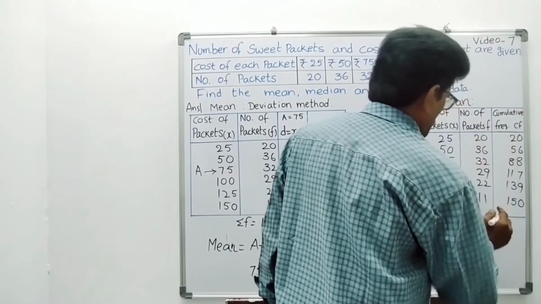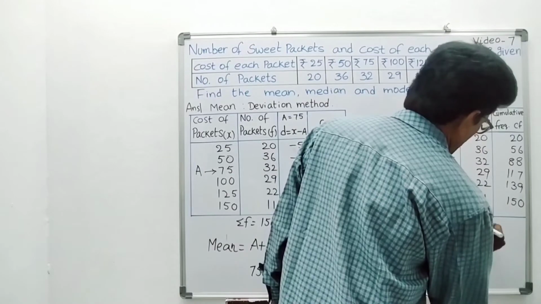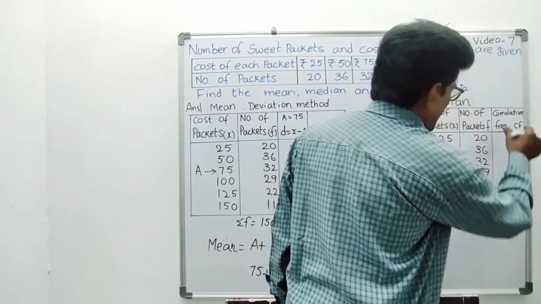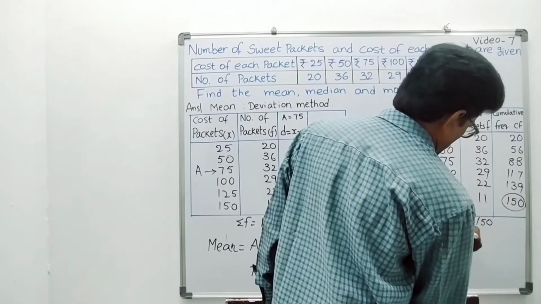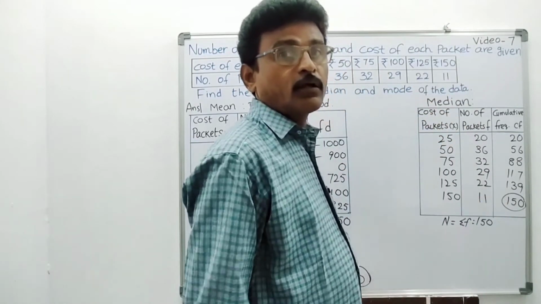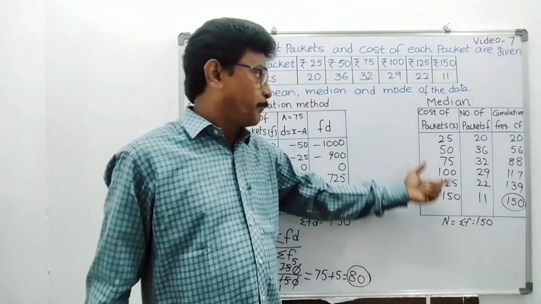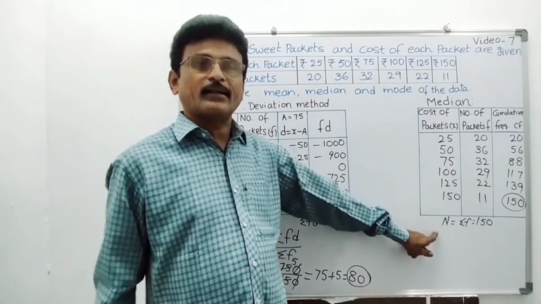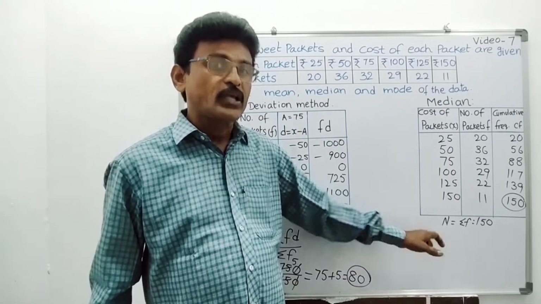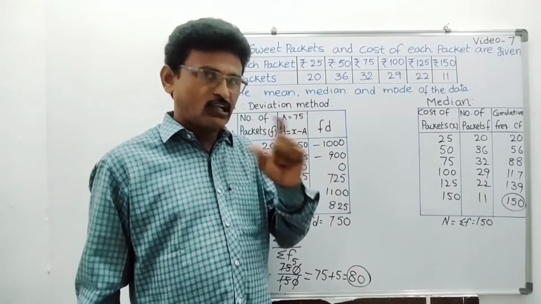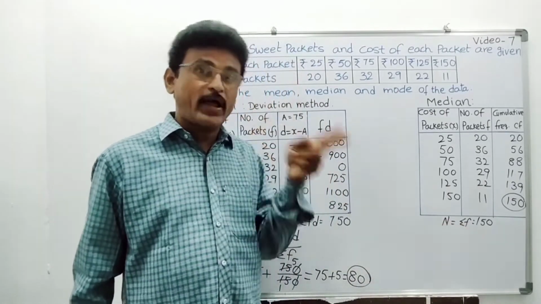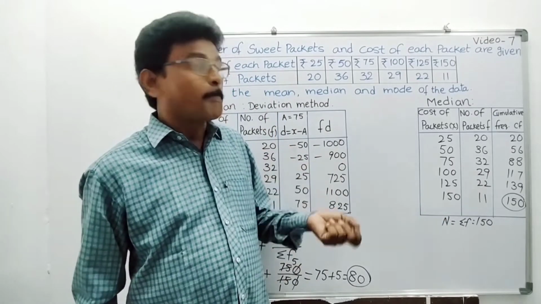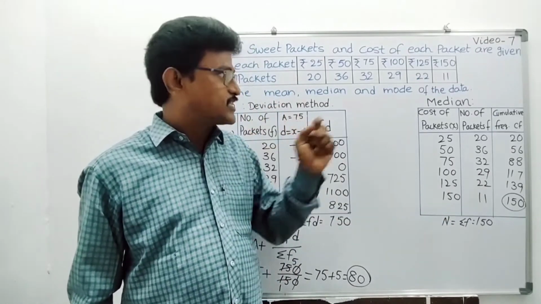You know already sigma F. What is sigma F in this? 150. Is it? Here also same value you will get. Sigma F is nothing but N, total number of frequency. Now students, to find the median, you have to check total number of frequency. If it is odd number, exactly one value is there in the middle. If it is even number, you have two values in the middle. So mean of the two values is the median.